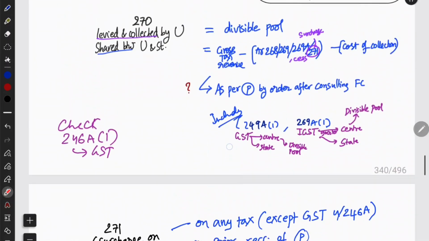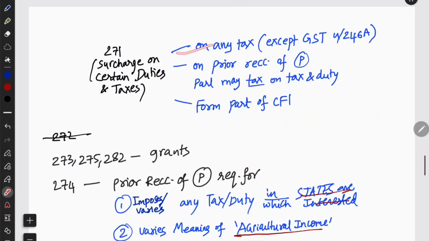Now you have seen 270 also. Now you need to see 271, that is surcharge. Okay, surcharge is a tax on tax, and the tax cannot be GST under Article 246A. Surcharge is tax on tax except GST. It is introduced only upon the prior recommendation of the President. Very important. Parliament may levy a tax on tax, that is surcharge. It can be any tax other than GST, and it will form part of the Consolidated Fund of India because it is going to the central government.